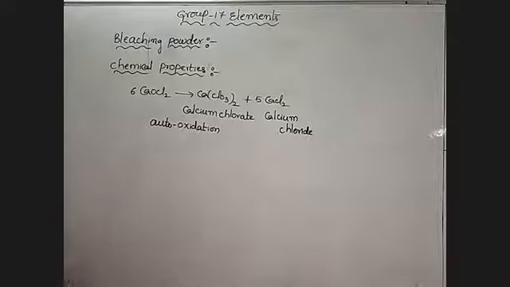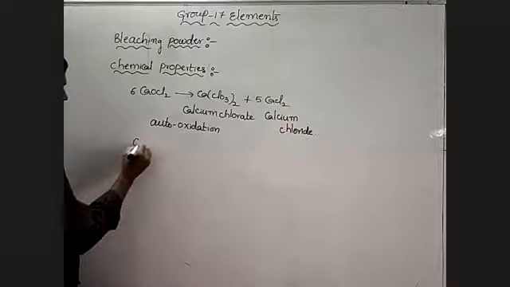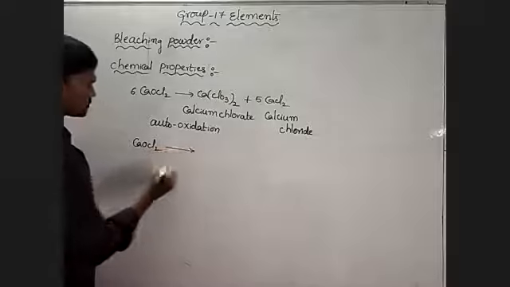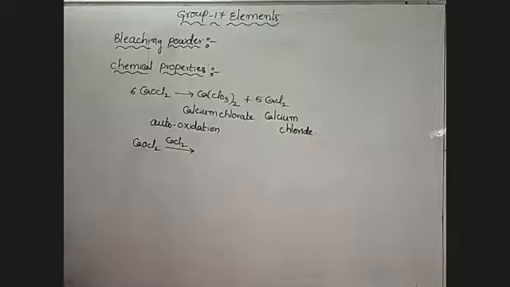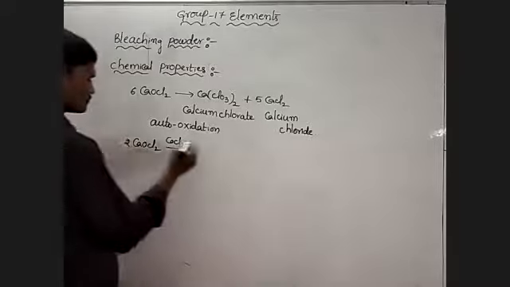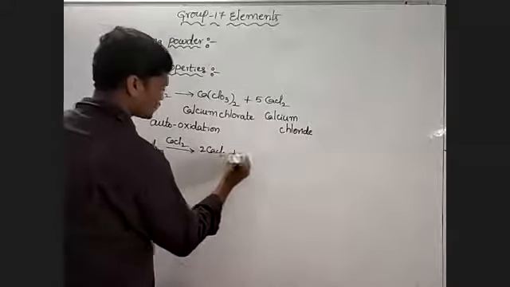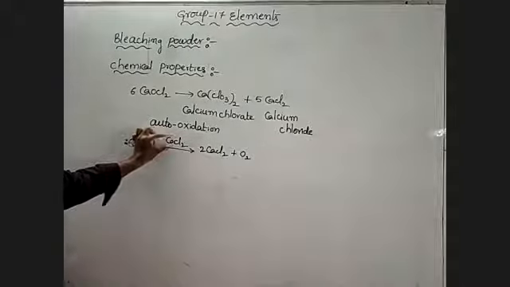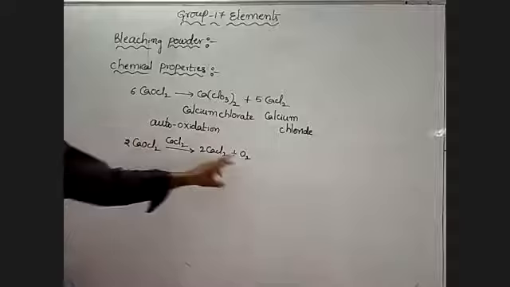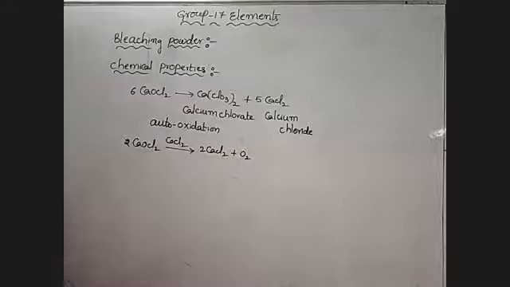In the presence of cobalt chloride, it loses oxygen. That means CaOCl2, this is bleaching powder, in the presence of cobalt chloride, CoCl2, forms calcium chloride and oxygen. That means in the presence of cobalt chloride, bleaching powder loses oxygen. So this reaction is here.